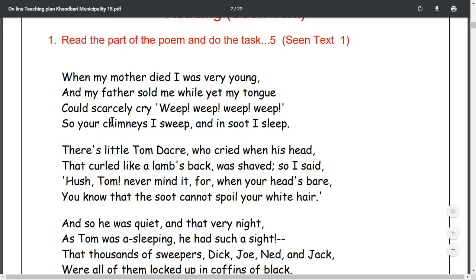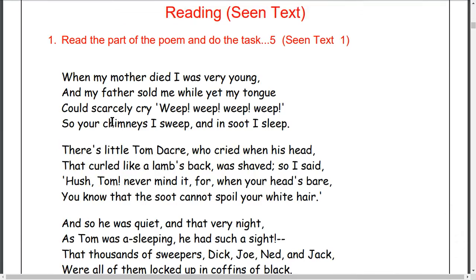Okay, let me read. This is the poem here. When my father died, I was very young. The speaker is the I here. When he died, his mother died. I was very young means I was very small, the speaker was a child and he was very small. He lost his mom. And what did his father do after that?